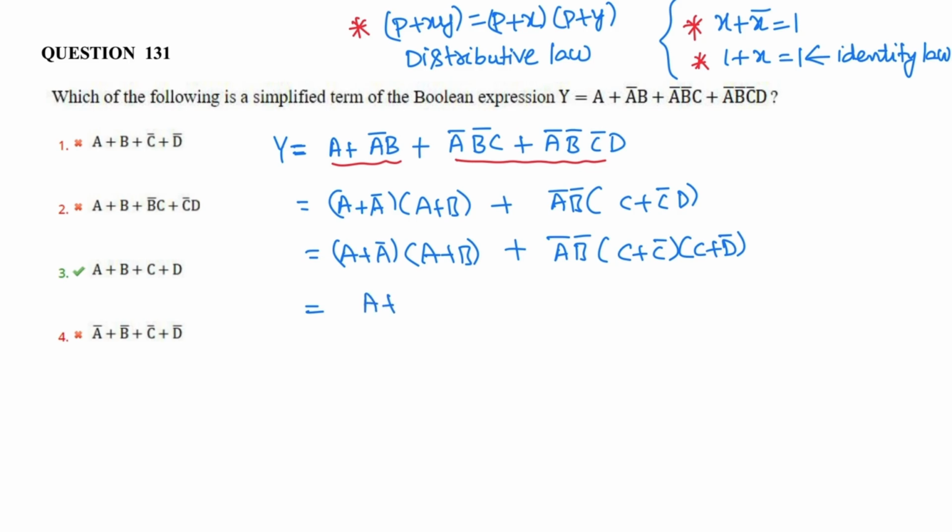So it can be written as 1 into A plus B plus C bar is 1, A bar B bar C bar plus D.